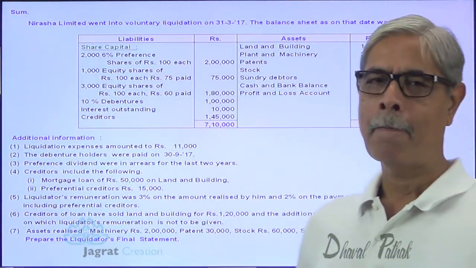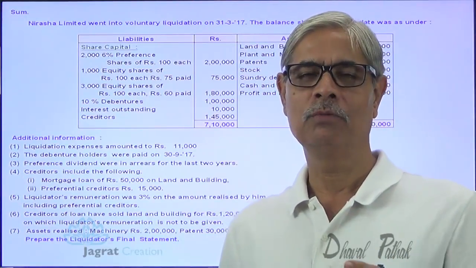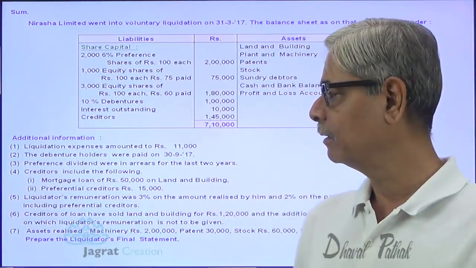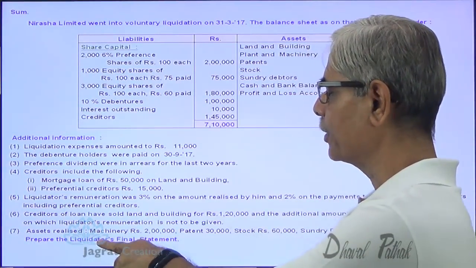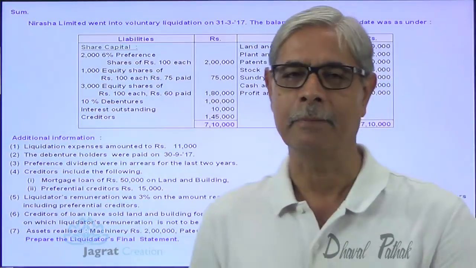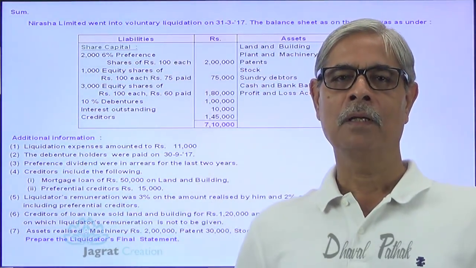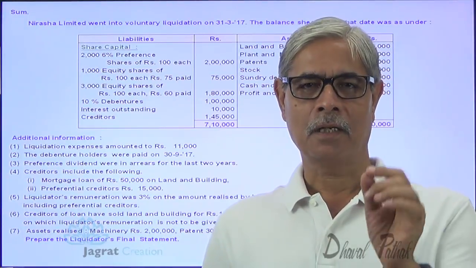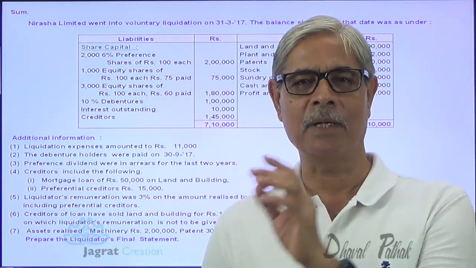Now, I would like to explain basic introductory theory for the purpose of preparation of the liquidator's financial statement. Let me give you a brief idea. Company is an artificial person.